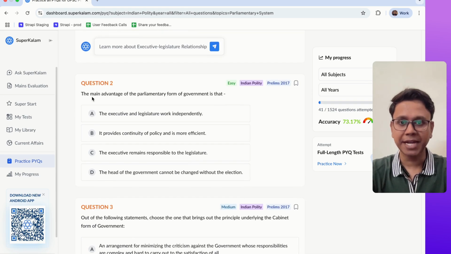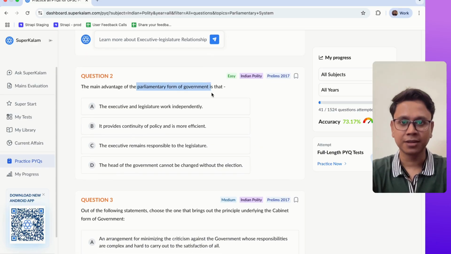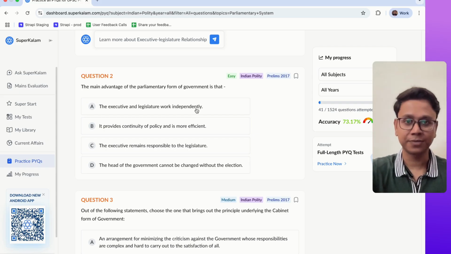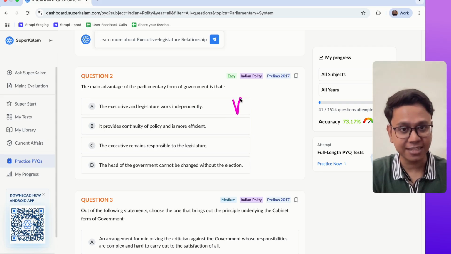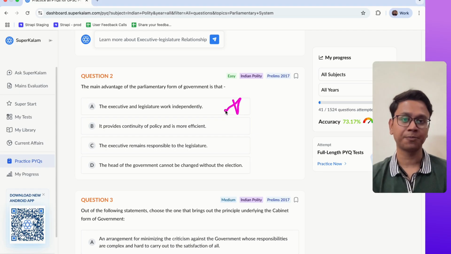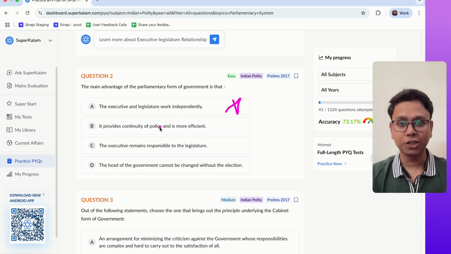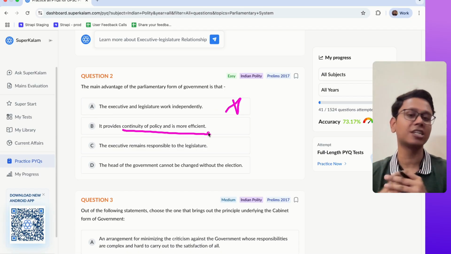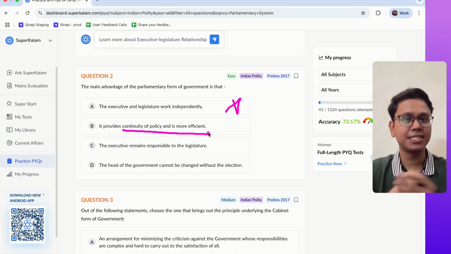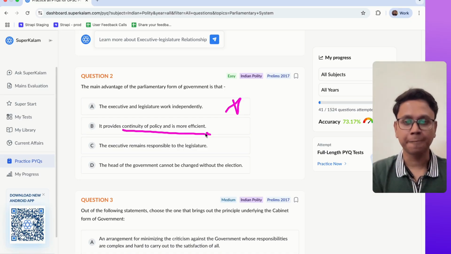Now, next question is on the main advantage of the parliamentary form. See, similar questions are coming. The main advantage of the parliamentary form of government: A, executive and legislature work independently. No, they are intertwined. That's the basic reason why I covered these two chapters together. B, it provides continuity to policy and is more efficient. No, when the government changes, there can be discontinuity. It happens in the presidential form, not in the parliamentary form.